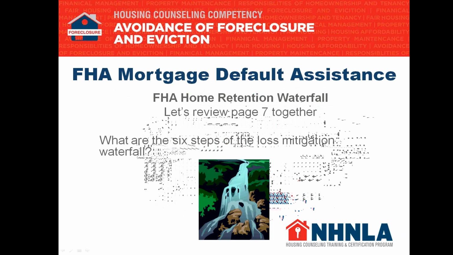If they have a surplus of income of greater than $300 or greater than 15% of their net income, then they can look at possibly a forbearance or repayment plan. If they don't, we need to get that payment down. And in getting that payment down, that's when we look at HAMP. We're looking at a loan modification because they don't make enough money to cover the payment. So I hope that makes sense.